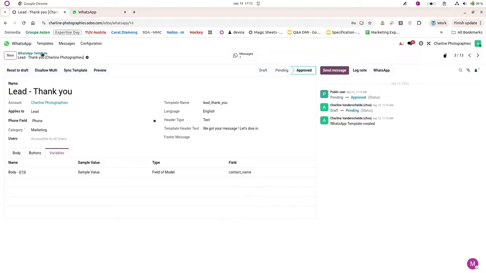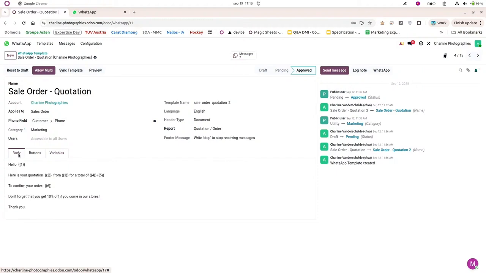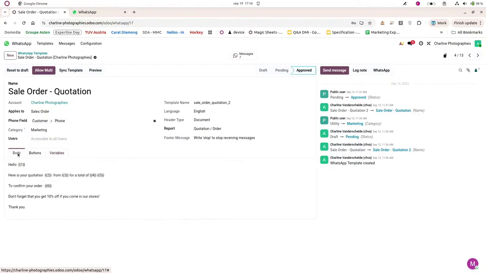Same here is the same idea for the quotation. Here my target is the sale order, so I will find all the variables that are linked to the fields that I have in my sale order. So for example, here in the body, I have several variables, and if I check it in the configuration, you can see that we can target the partner ID, the name of the customer, the company ID, the currency, because it can be in dollars, it can be in euro, and the total amount of the sale order. And then everything is dynamically adapted into my WhatsApp template.